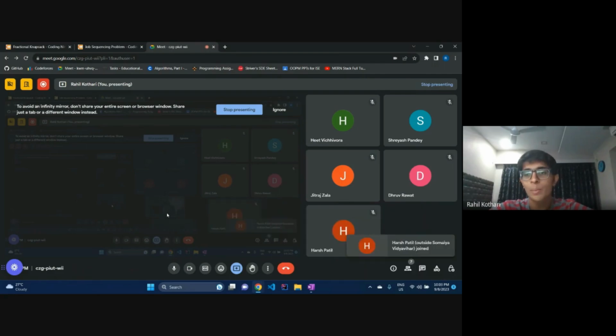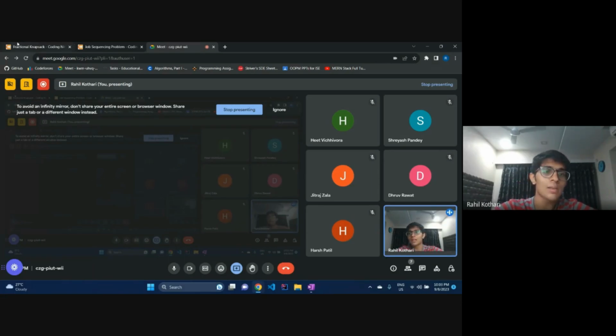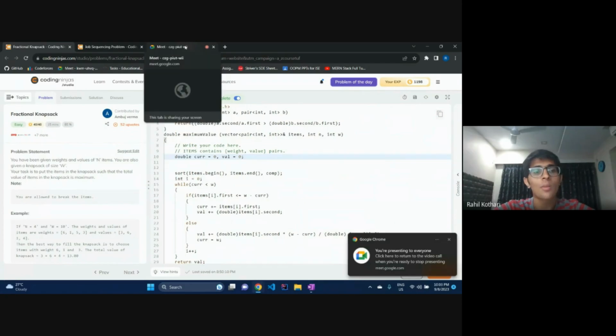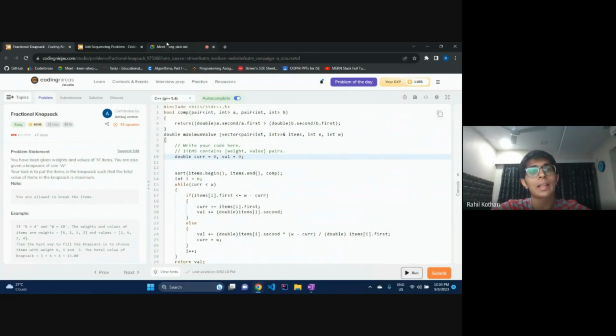So, what was his approach? His approach is basically finding the most valuable stuff per kilogram and taking that. And this is possible because we are allowed to break the items. Suppose if it was a massive gold block and the thief could not break the items, it would be a different story. But here we are imagining that he can break items in half, in one fourth, and take whatever fraction of items he wants.